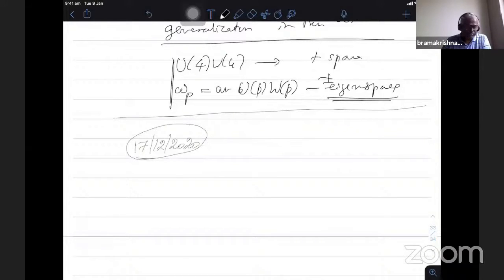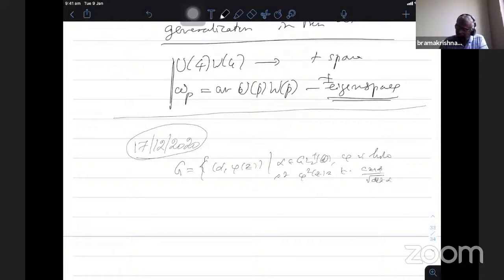When we discussed the group G having the set of all alpha, phi of z, when I introduced the stroke operation on the GL2 plus Q action on functions, we defined this: alpha belonging to GL2 plus Q and phi holomorphic such that phi squared of z is t times cz plus d by the square root of the determinant of alpha, where t is plus or minus 1.